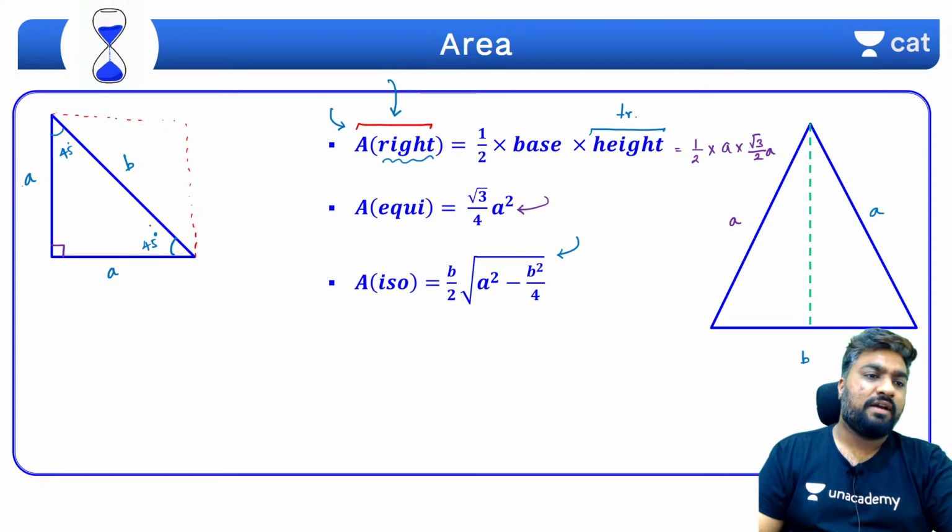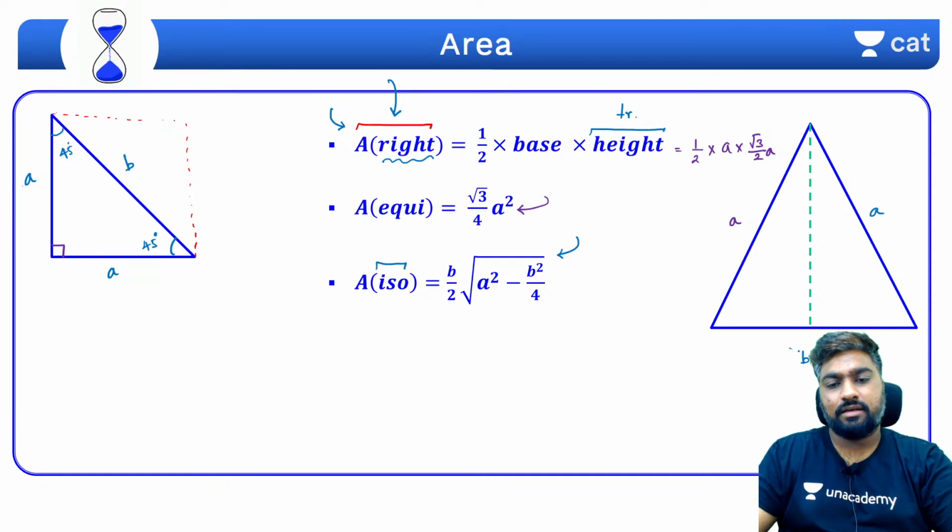So if it's a 45 45 90 isosceles right triangle, you can easily get it done by half times base times height. But if it's a random isosceles triangle, then you can use this formula if you want to. B is the unequal, distinct side, A is the equal side.